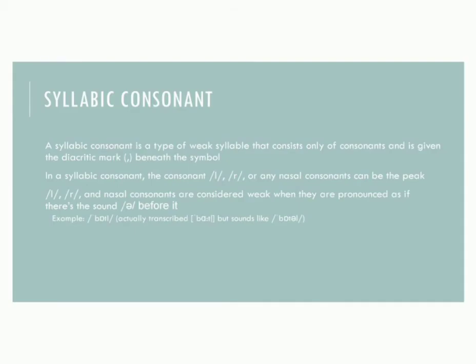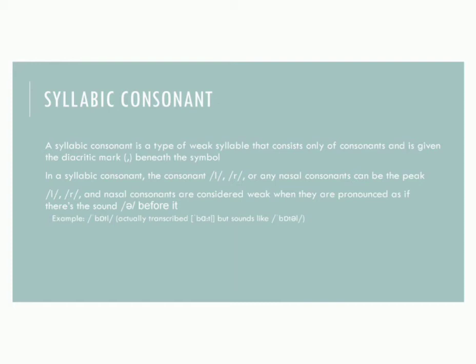Now we will talk about syllabic consonant. A syllabic consonant is a type of weak syllable that consists only of consonants and is given a diacritic mark beneath the symbol. A syllabic consonant can also be defined as a consonant that can form an entire syllable on its own without any accompanying vowel.